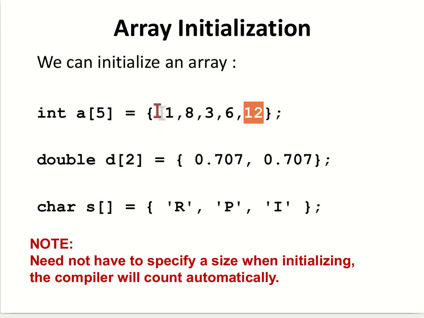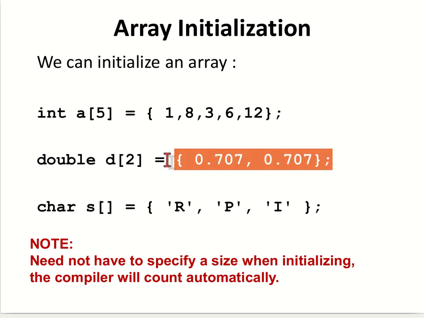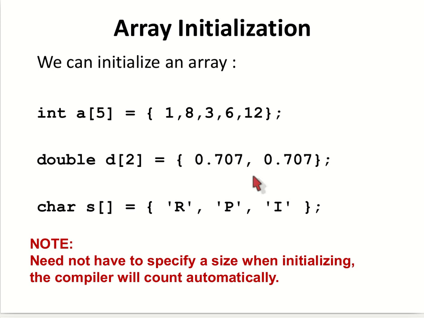So 5 elements, with indexing 0, 1, 2, 3, 4. Here also we have created a double array. It is of double type, and how many elements are there? 2. We can assign like this using the curly brackets and a comma separator to initialize it.